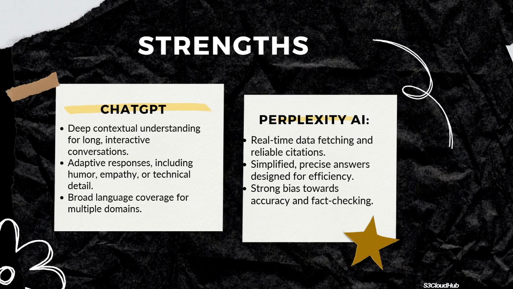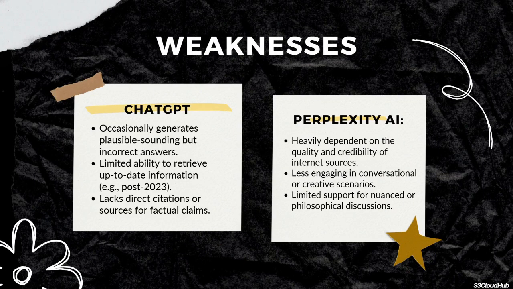No tool is perfect. ChatGPT can sometimes generate inaccurate but convincing answers and lacks real-time updates. Perplexity AI, while accurate, depends on the quality of its sources and isn't as engaging for creative or nuanced conversations.